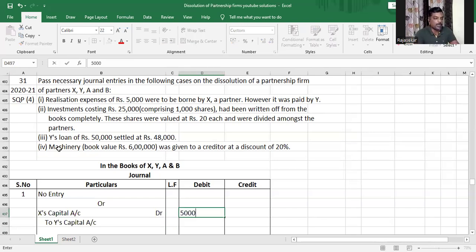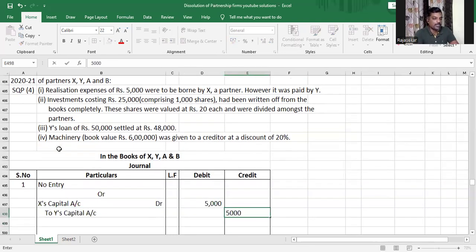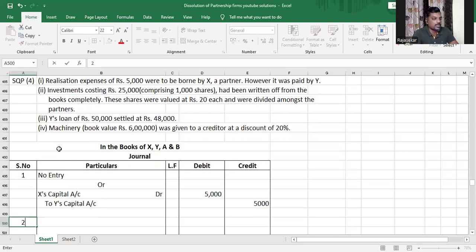So in either case, realization account and the firm's bank account are not affected. It's a transaction between X and Y. You can also do no entry. That is also correct. The suggested answers tell you X capital to Y capital as a journal entry, but no entry is also correct. Understood or not, my dear children?